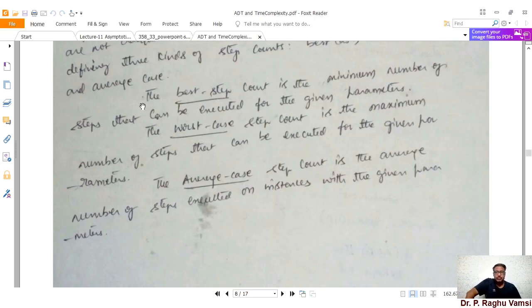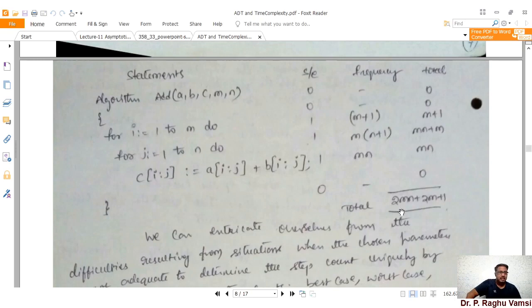So, as I told you just now, the best case step count is the minimum number of steps that can be executed for the given parameters. The worst case step count is the maximum number of steps that can be executed for the given parameters. The average step count is the average number of steps executed on instances with the given parameters. So based upon the best case, worst case, and average case, the time complexity is determined.